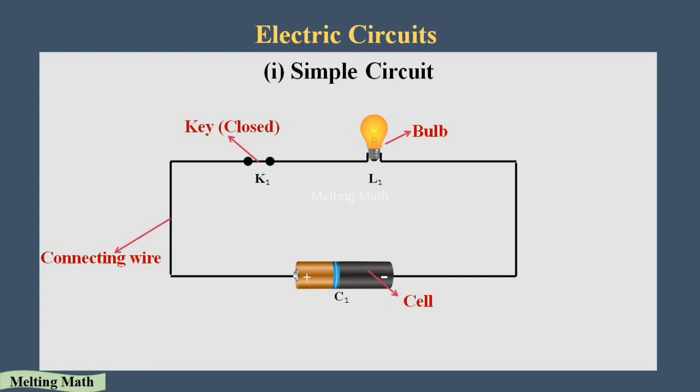Here also, I mentioned the electron flows from the negative terminal to the positive terminal. In between, the bulb is there and the key is there. Here the key is on, so the electron flows through this bulb and the bulb glows. After that, it flows to the positive terminal. Okay, this is a simple circuit.